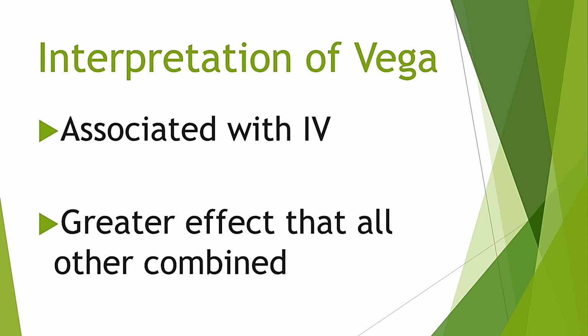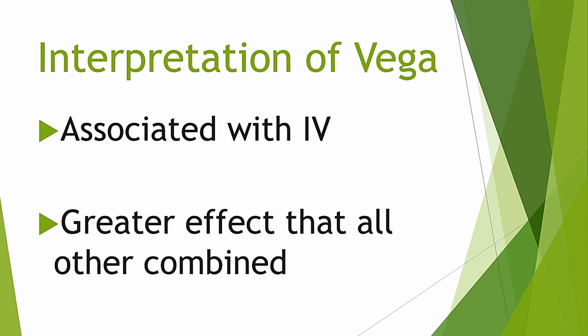We have repeated this many times as it is a very important aspect. Vega calculates the impact of these IV changes and helps to calculate the new value of options if there is a change in IV.